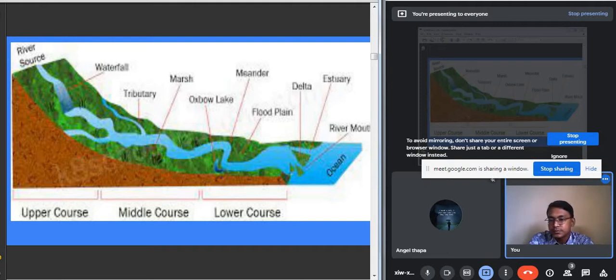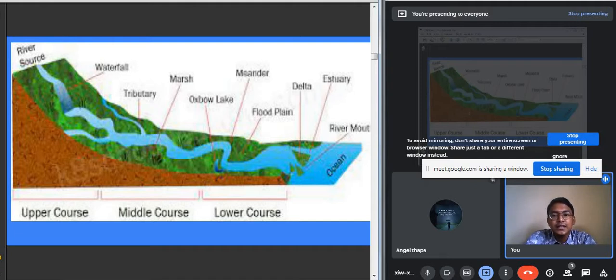Upper course basically refers to the high altitudinal areas, the higher mountain areas. When the river flows from the higher mountain areas, that is known as the upper course. In the upper course, the river causes much erosional activity because the water flows at a very fast speed. It leads to the formation of valleys, gorges, waterfalls and so on.